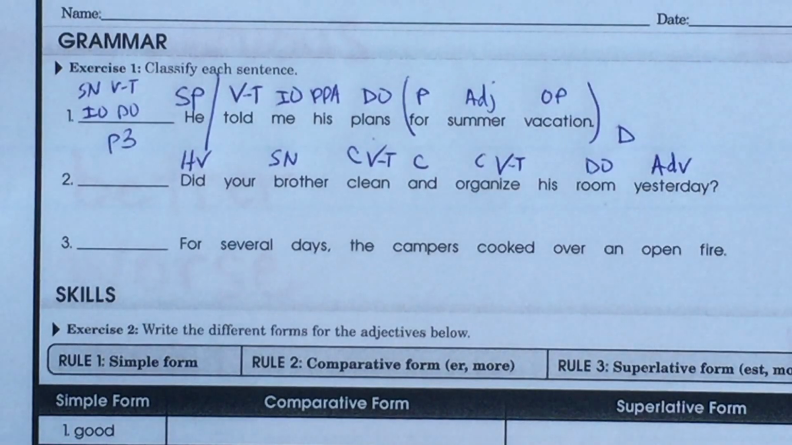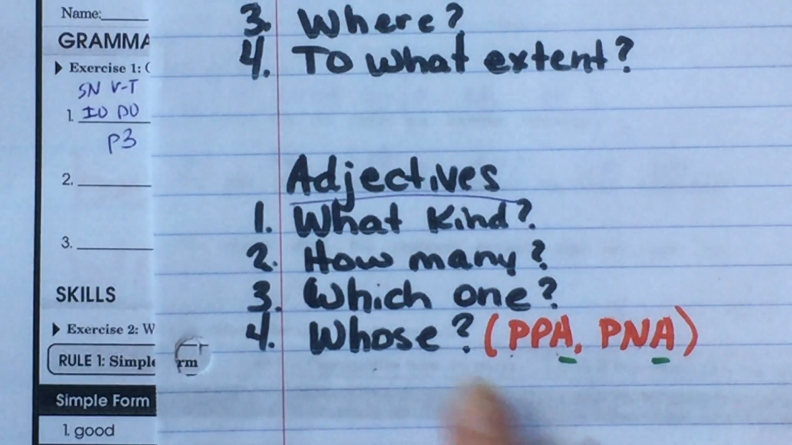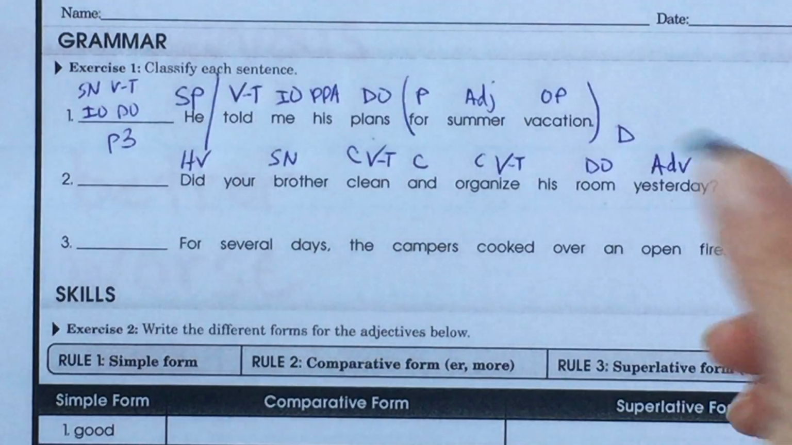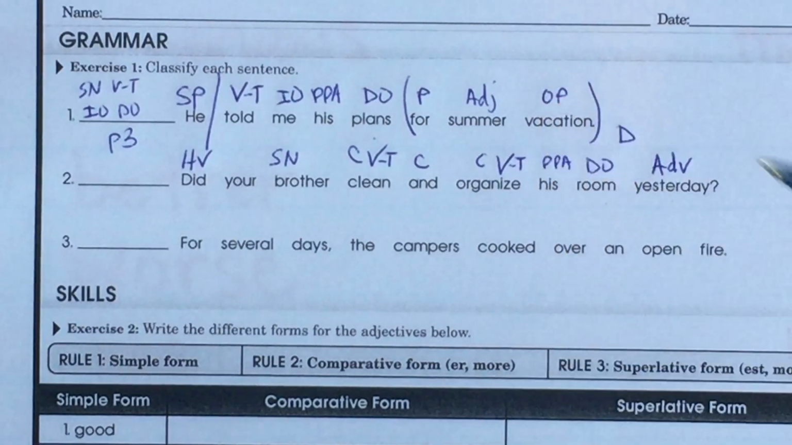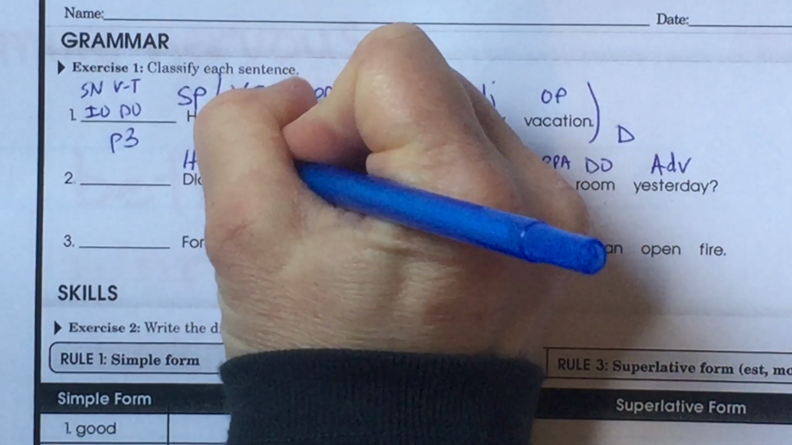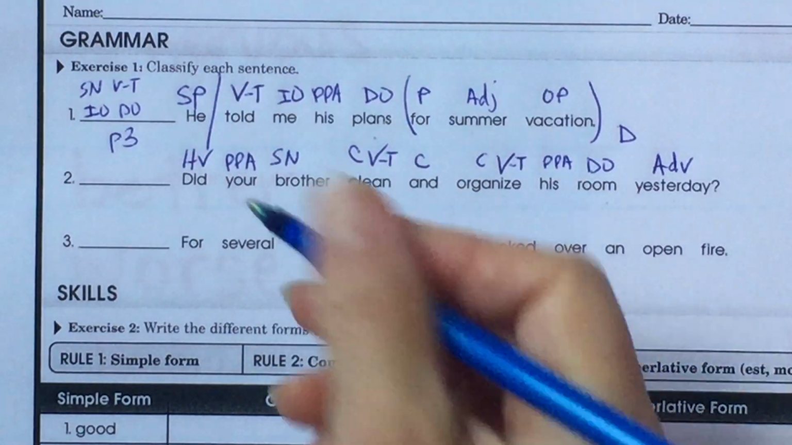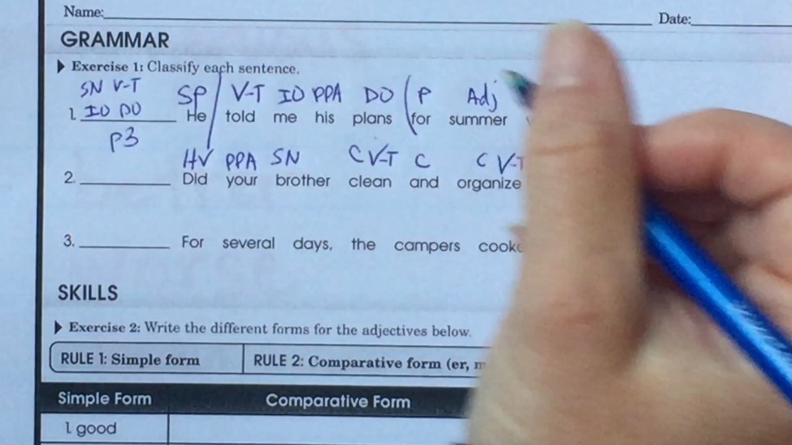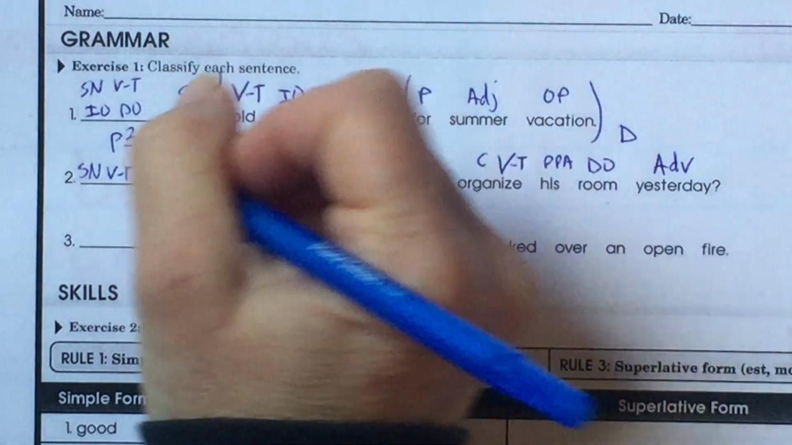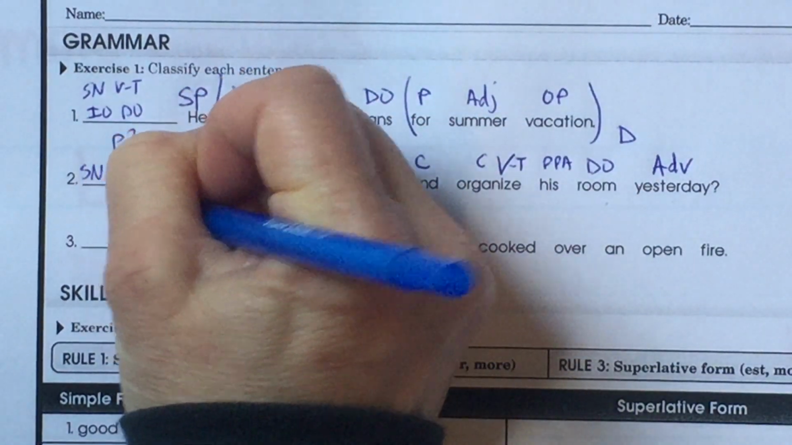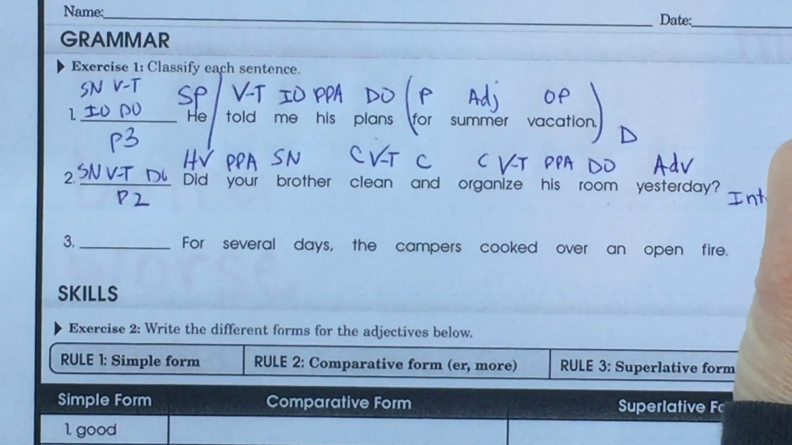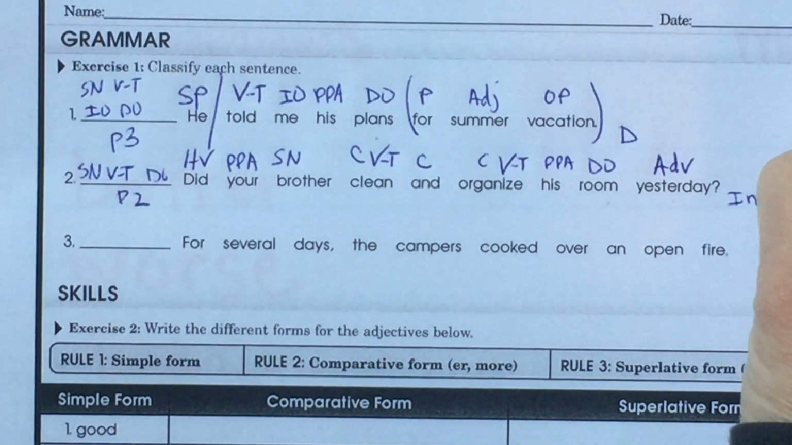And whose room? We just did this one up above here. Whose room? PPA or PNA, possessive pronoun adjective or possessive noun adjective. That's a pronoun. So PPA. Oh, here's another. Whose brother? Your brother. Here's another PPA. This is a subject, noun, verb, transitive, direct object. That's pattern 2. This is an interrogative question, sentence. It's asking a question. Oops. I guess I don't have to write the whole thing out, just that.